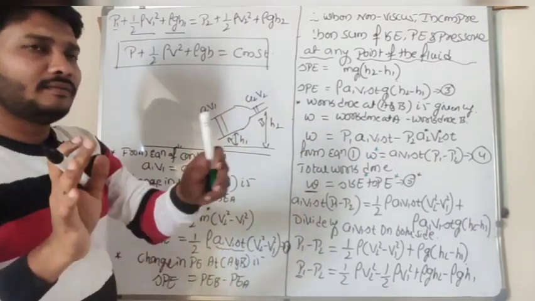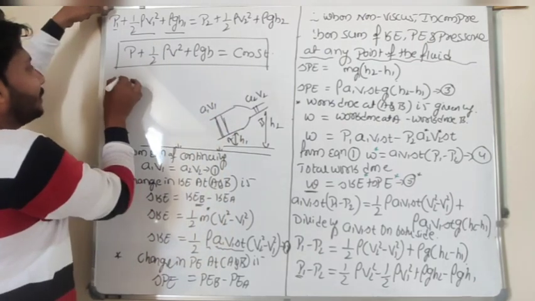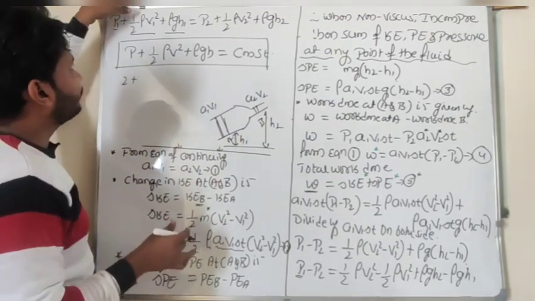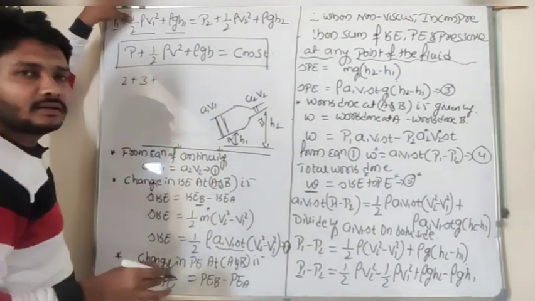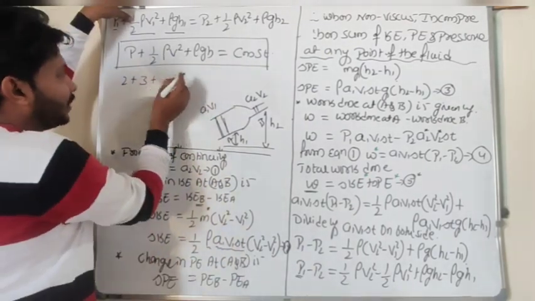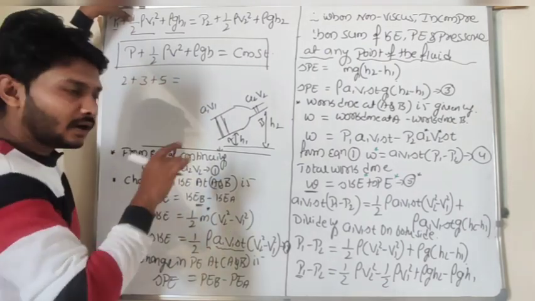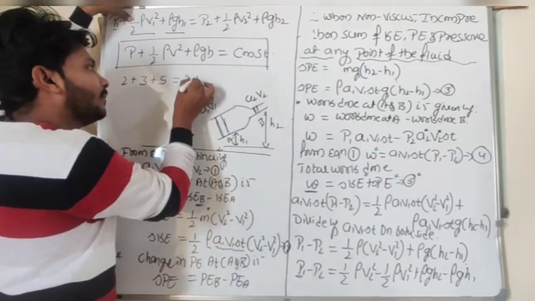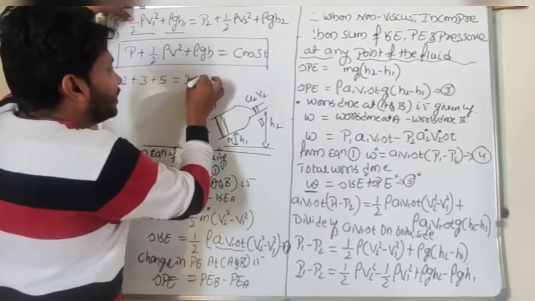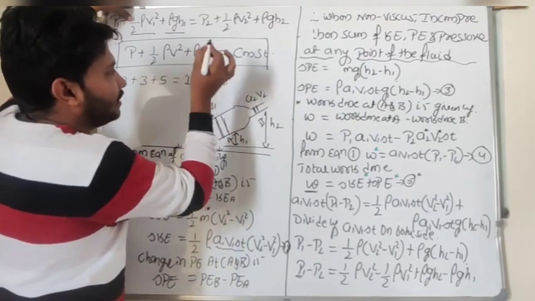For example, I will give a general example. At point A, pressure energy is 2 Pascal, kinetic energy let me take as 3 joules and potential energy is 5 joules, so it becomes 10 joules. Now at point B, pressure energy is 1 Pascal, kinetic energy is 4 joules and potential energy may be 5 joules.